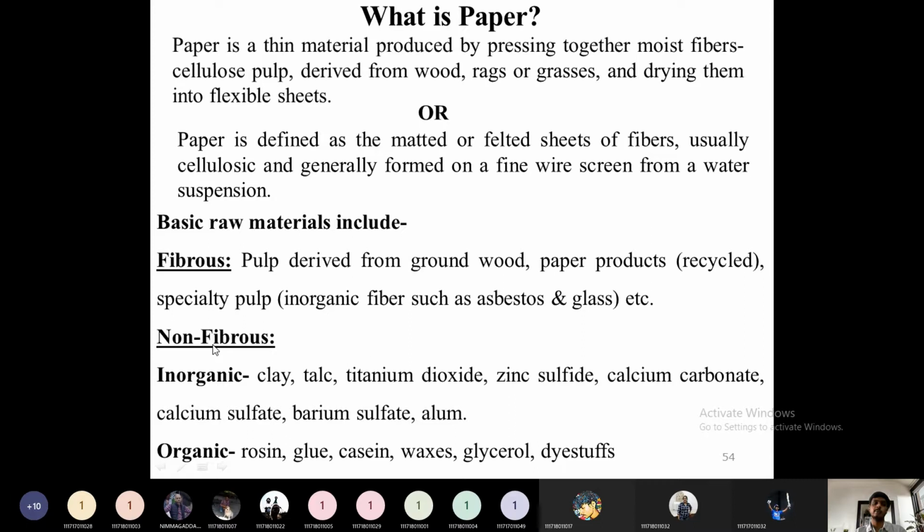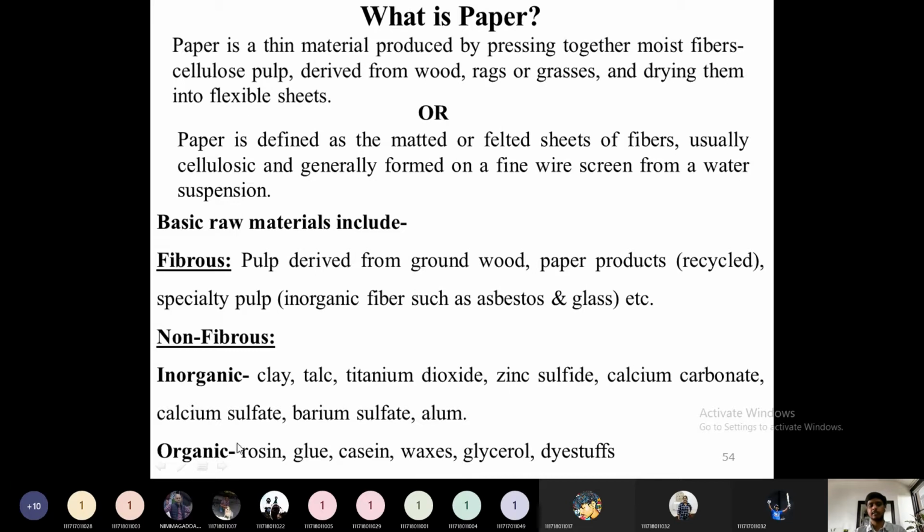Among the non-fibers there are two categories: one is organic and the second is inorganic. Inorganic chemicals like clay, talc, titanium dioxide, zinc sulfide, calcium carbonate, calcium sulfate, barium sulfate, alum, all these come under the inorganic category. They act as fillers or additives to increase the smoothness, luster, printing quality, or the acid resistance of the paper. We will use this type of stuff.